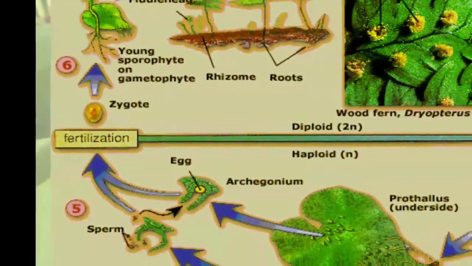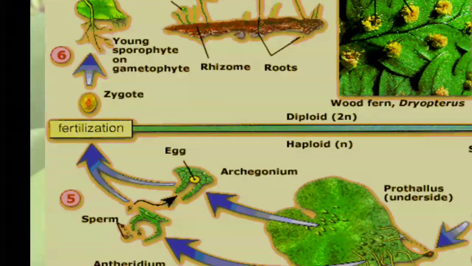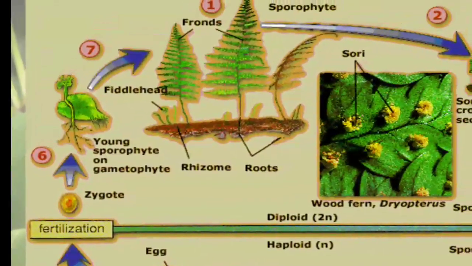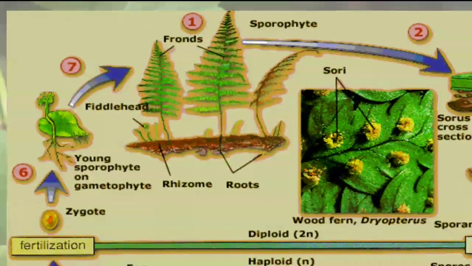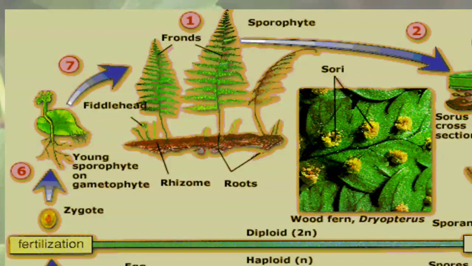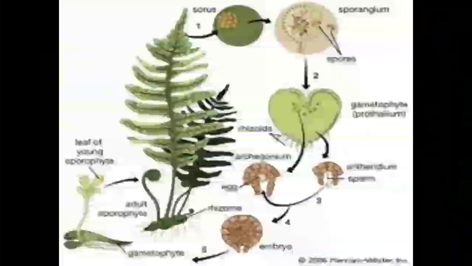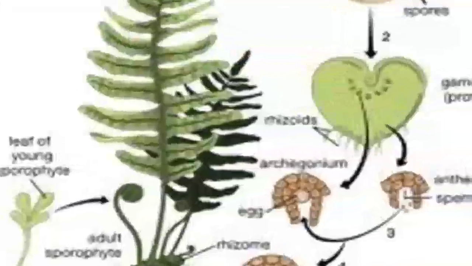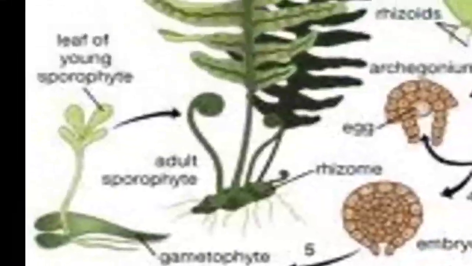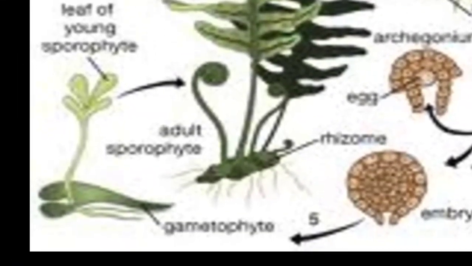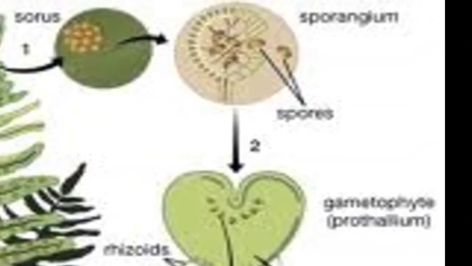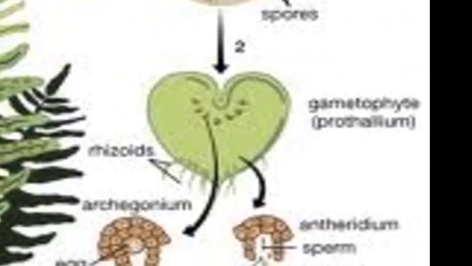This zygote now develops into the young sporophyte, and in the seventh stage you can find the developed plant of Dryopteris, a very common Indian fern. This is the sporophyte stage, a fully mature leaf having sori, sporangia, on the leaf.